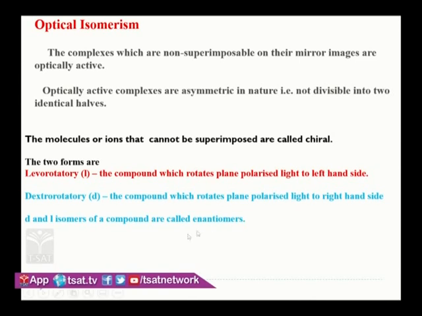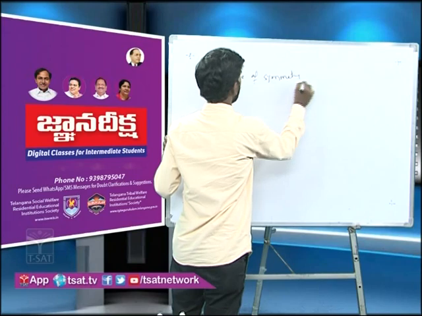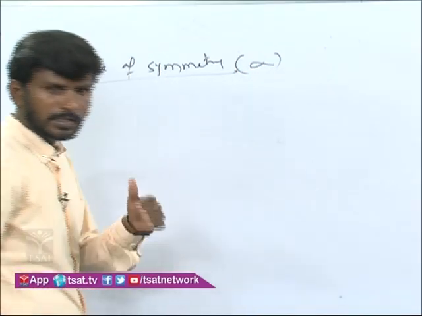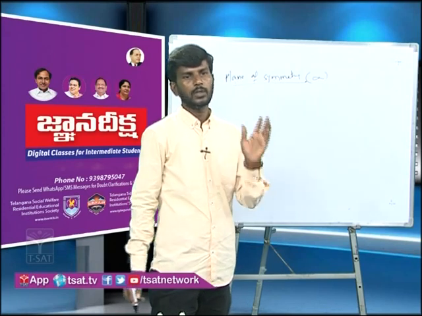So optically active complexes are asymmetric in nature. They are not divisible into identical halves. What is the meaning of this statement? They won't have any plane of symmetry. So what is a plane of symmetry? If they ask in the examination which is optically active, you just need to check the plane of symmetry. Why do we need to check the plane of symmetry? If the compound is asymmetric, then only it will rotate the polarimeter. If it is symmetric, it won't rotate the polarimeter.